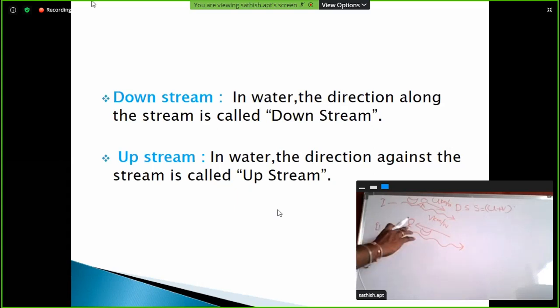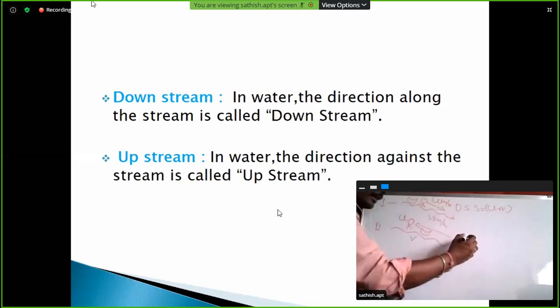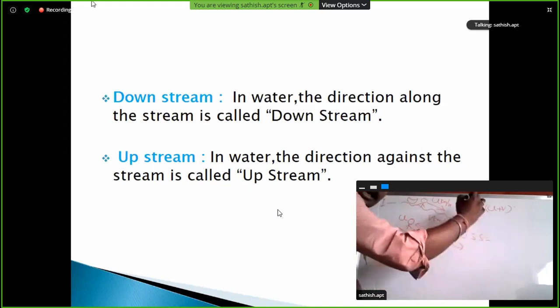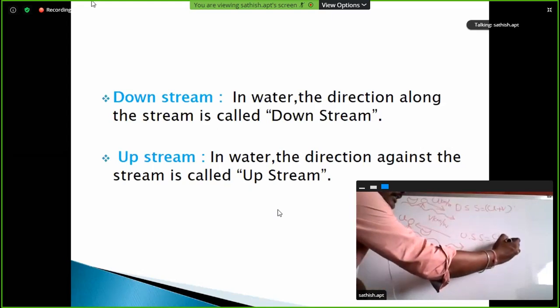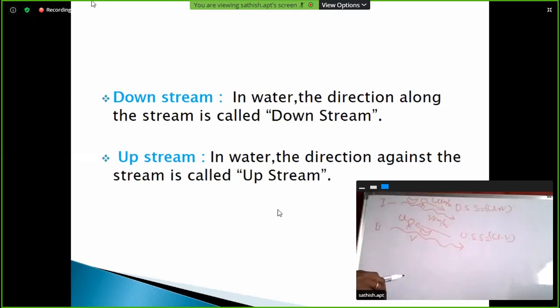These two are moving in opposite directions. With u kilometers per hour and v kilometers per hour, upstream speed is equal to u minus v kilometers per hour.